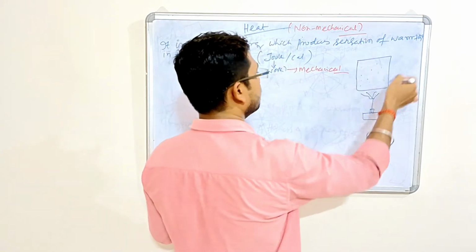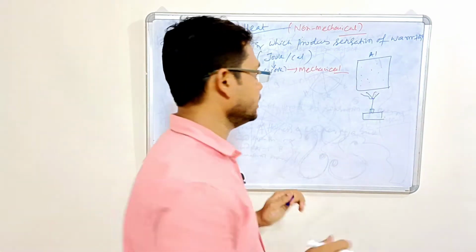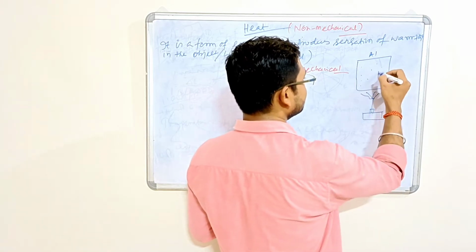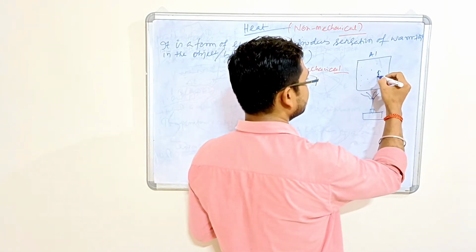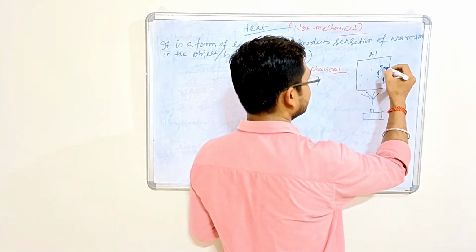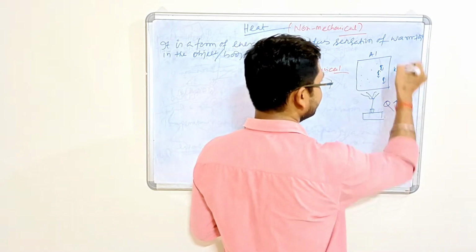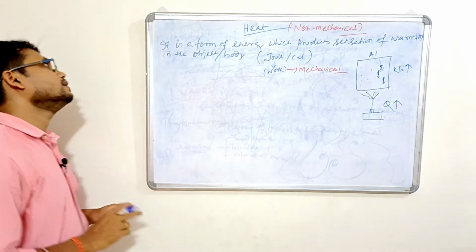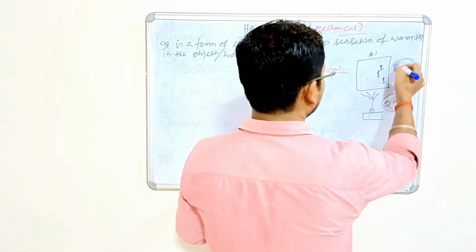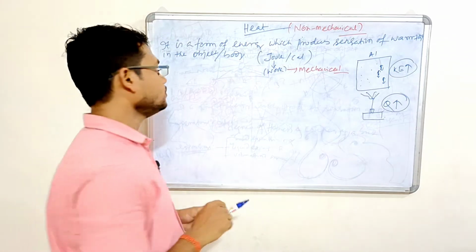Suppose you are giving heat to the metal, say aluminum, or any metal. What will happen? This is a form of energy, so the energy of the molecules is going to increase. Due to this, the vibration will increase, that is, the kinetic energy also is going to increase. So the more the heat, the more the kinetic energy. Both are directly proportional up to a certain condition or certain temperature.